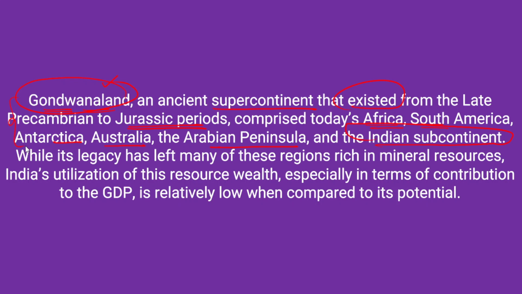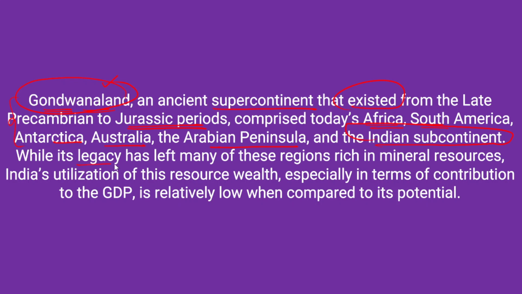If you look at the GDP contribution of this Gondwana land to those respective countries, it is very high compared to India. That is why the question says that despite India having Gondwana land, its overall contribution of minerals is very low.